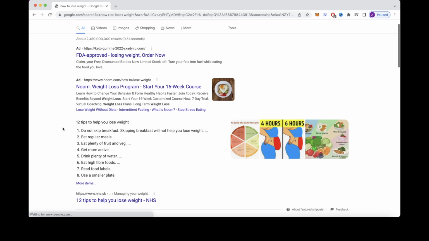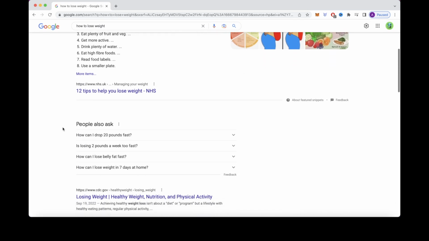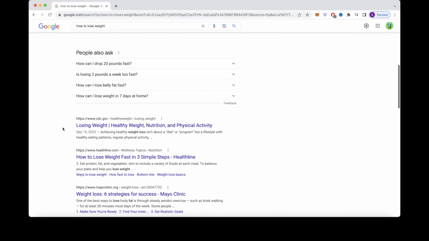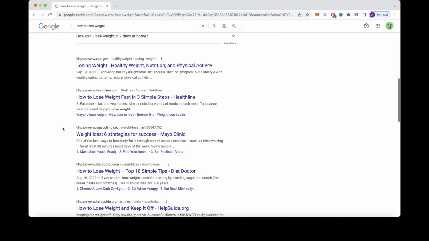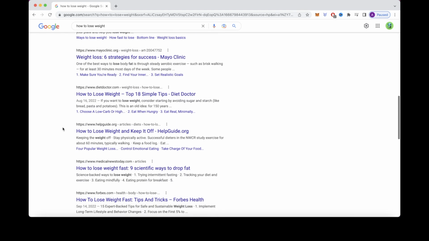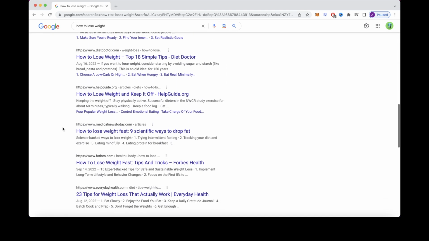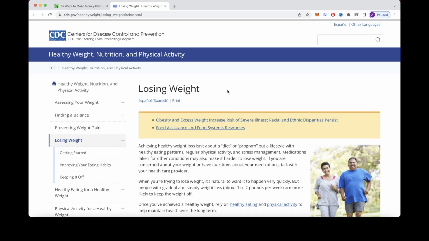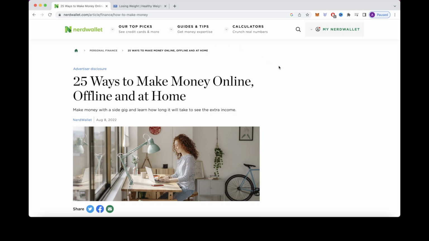There are a bunch of articles related to how to lose weight that you can choose from. And you don't actually need to read through the article to really know what it's about. You just need the article itself. And like I said, this can work in any niche. It could be about fashion, technology, video games, whatever. Now that we have a few articles here, we can move on to the next platform, which is the most crucial step of this process. So make sure you are paying close attention here.